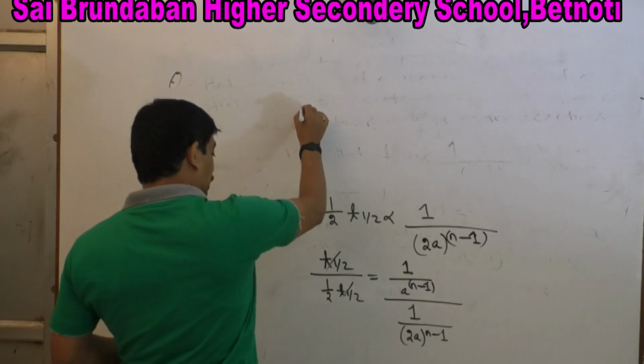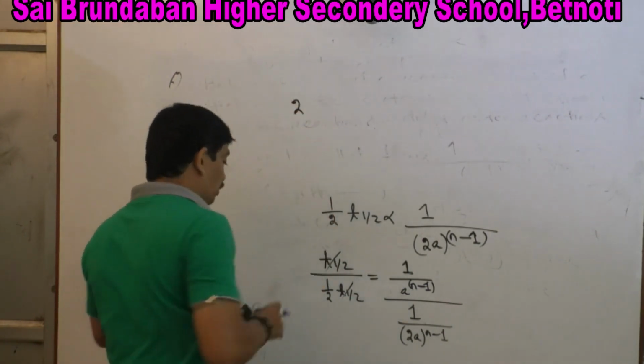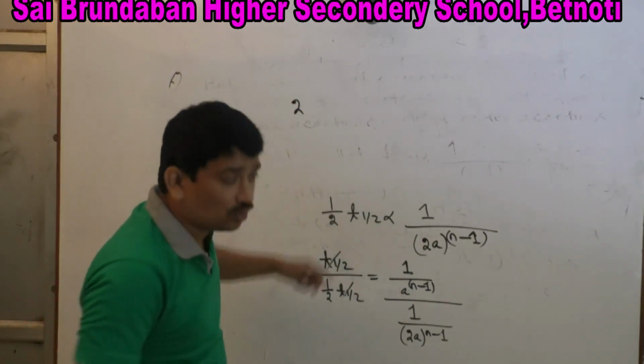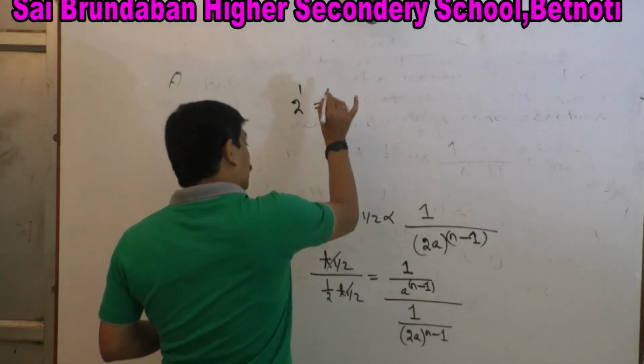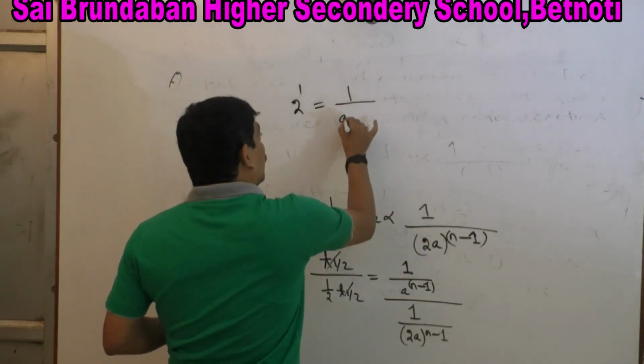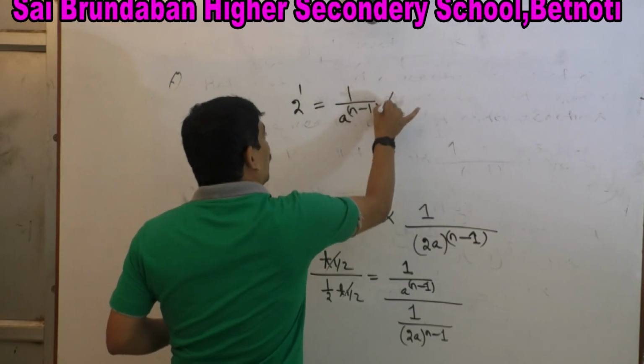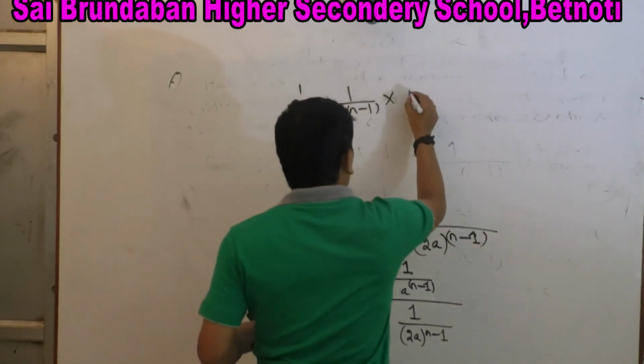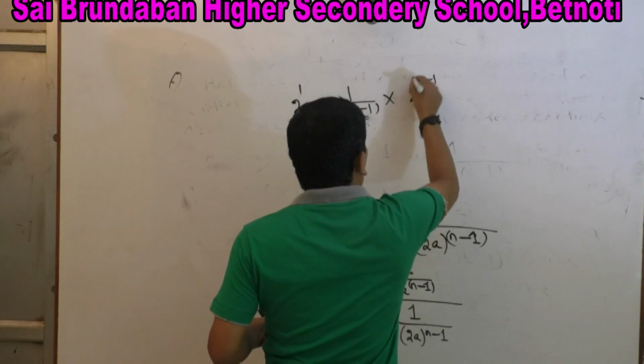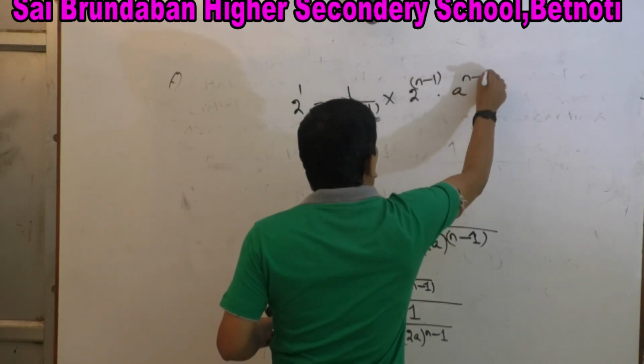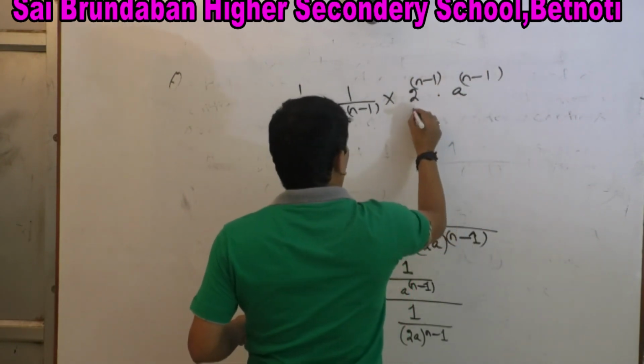So 2 to the power 1 equals 1 by a to the power n minus 1 into 2 to the power n minus 1 dot a to the power n minus 1 divided by 1.